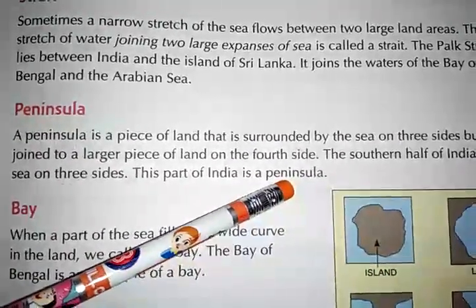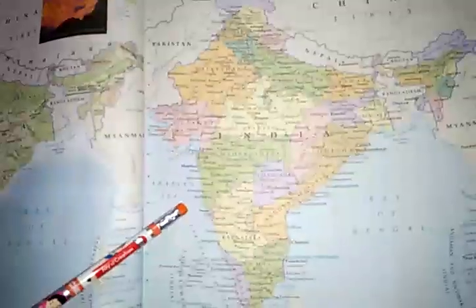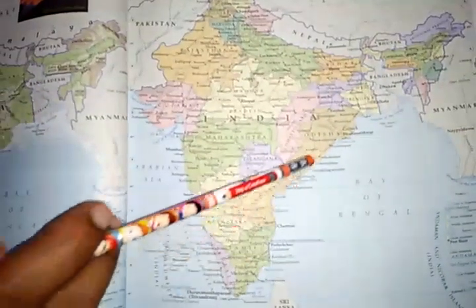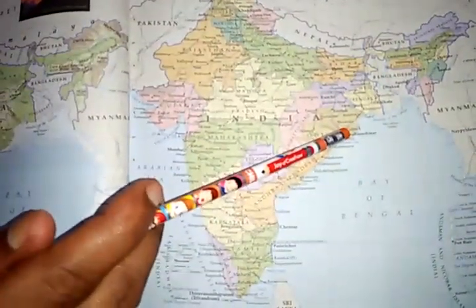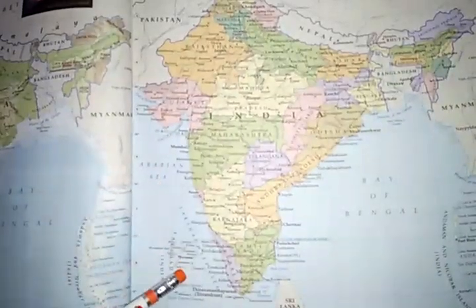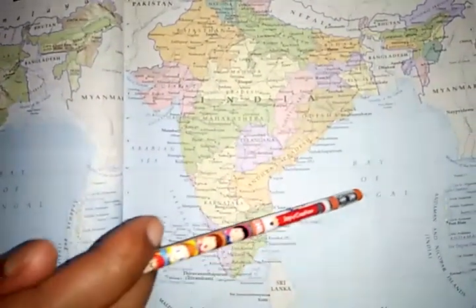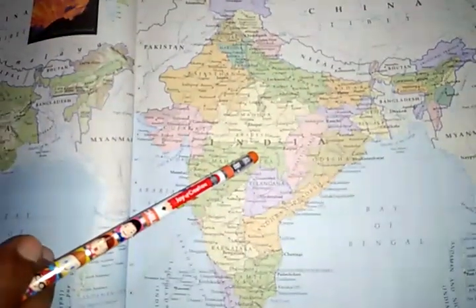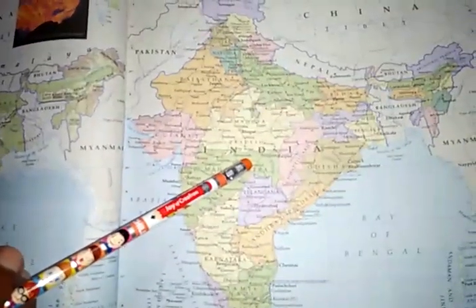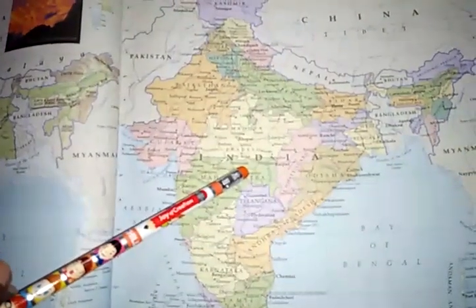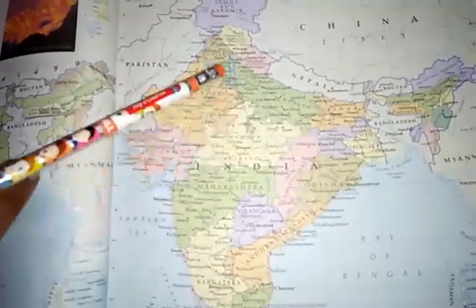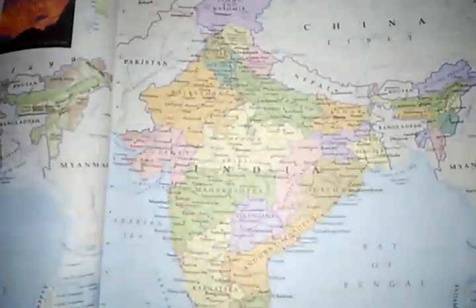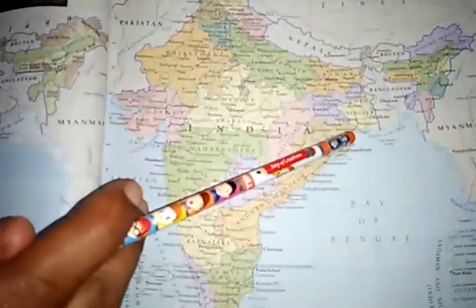Let us have a look at the map. Children, this southern part of India is surrounded by water on three sides, and this part is joined with the larger land area on the fourth side, which is this side. So this part is called the Indian Peninsula.